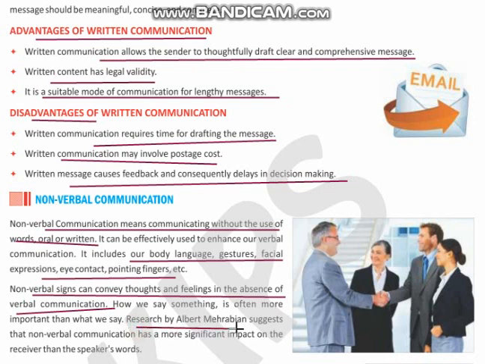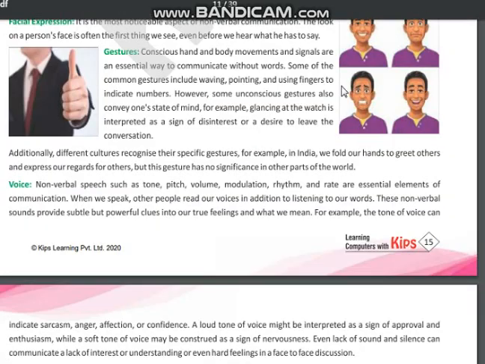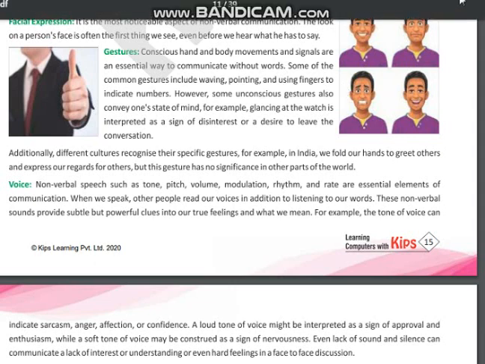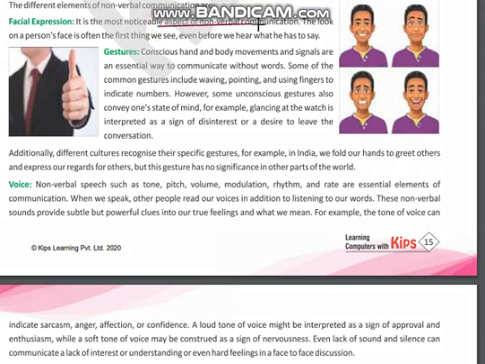There's a research by Albert Mehrabian that suggests that non-verbal communication has a more significant impact on the receiver than the speaker's words. Let's understand its elements, how it is different from verbal communication. The first one is facial expressions. It is the most noticeable aspect of non-verbal communication. The look on a person's face is often the first thing we see, even before we hear what he has to say.